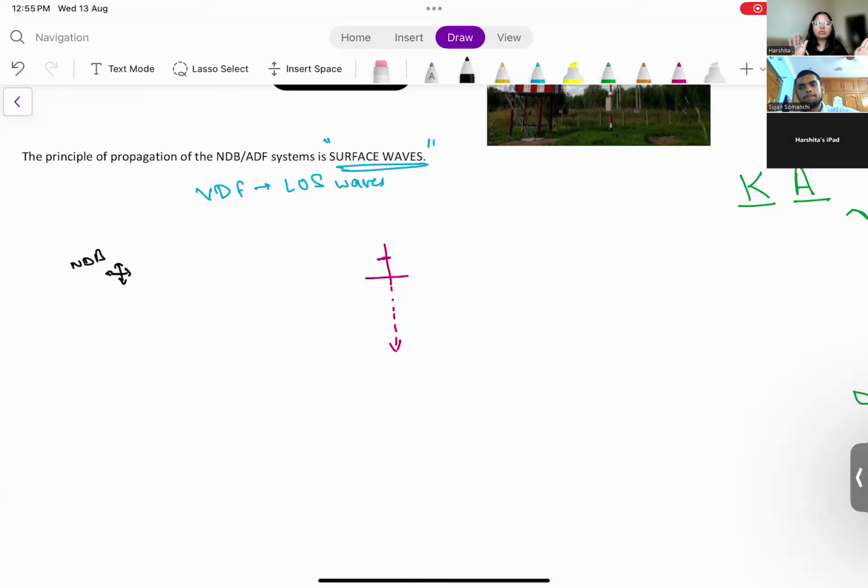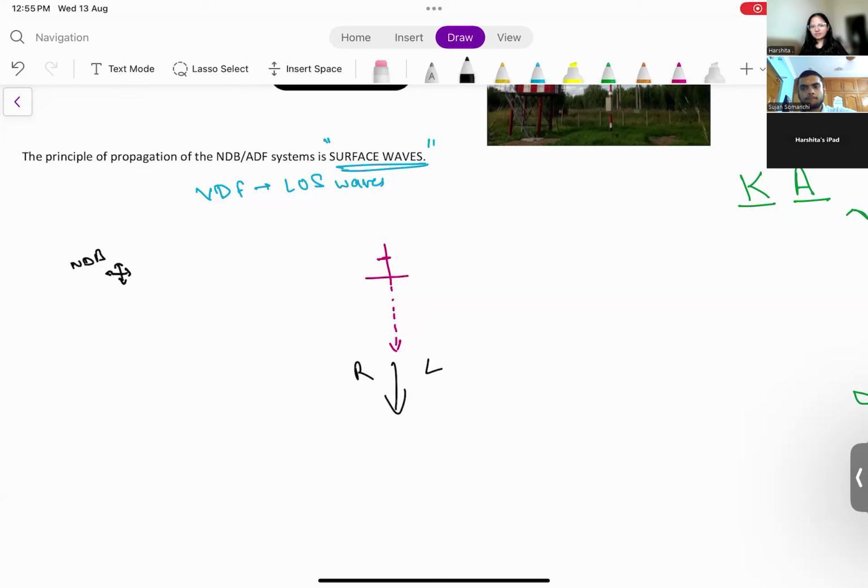Which direction will you go to find your NDB? If you are going straight, the NDB is on your right side. Going this direction, this is your left, this is your right.